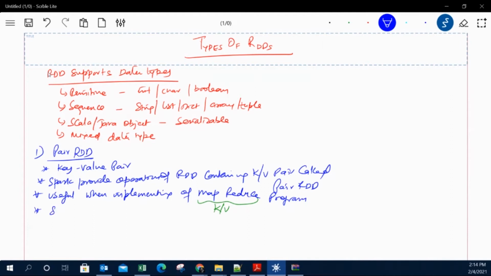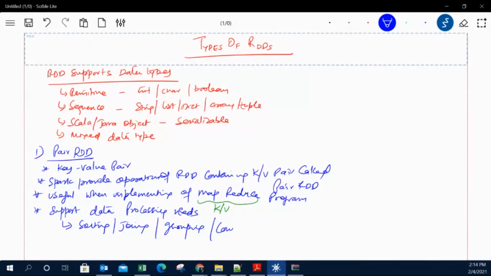This pair RDD actually supports different data processing needs, like sorting or joining. When we have a key, we can sort, we can join, we can do grouping, we can do some kind of counting on keys, or we can do some kind of aggregation, right?